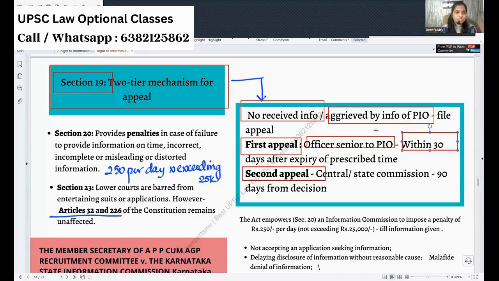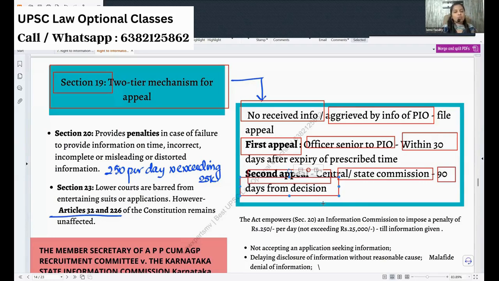And if they give something which I'm still not okay with, I can go to the commission for the second appeal. So the first appeal is within the department. If the public information officer is not giving any information properly, you go to the senior officer. That is your first appeal. The next appeal, your second appeal, crosses the department and goes to the commission, which was lacking in the Freedom of Information Act. So for the second appeal, you go to the central or state commission. Within 90 days of the decision, you can file this appeal and go there.